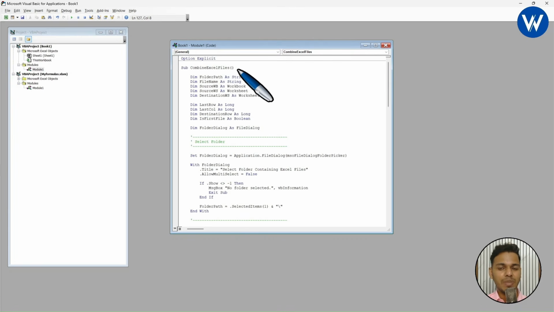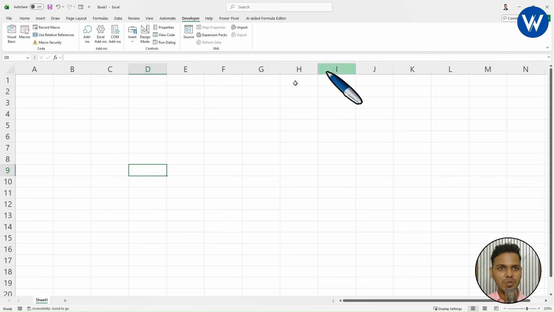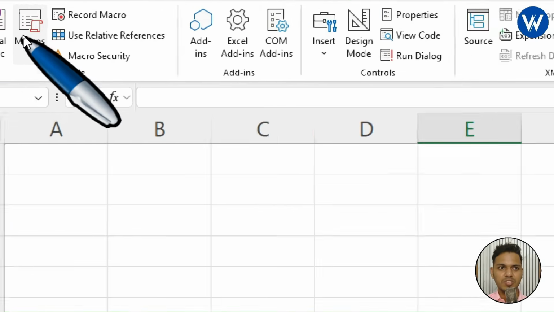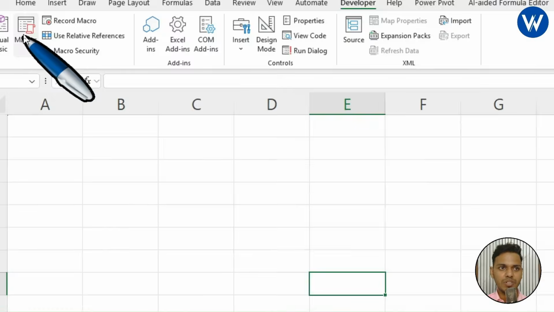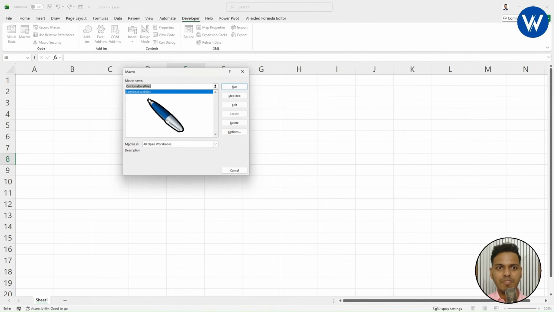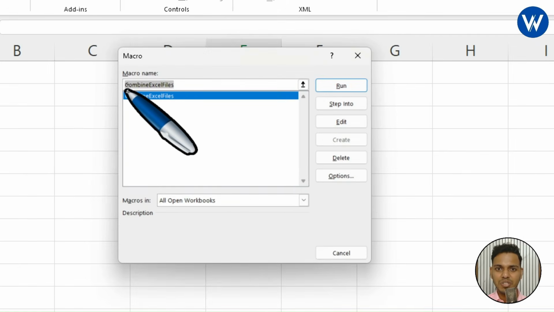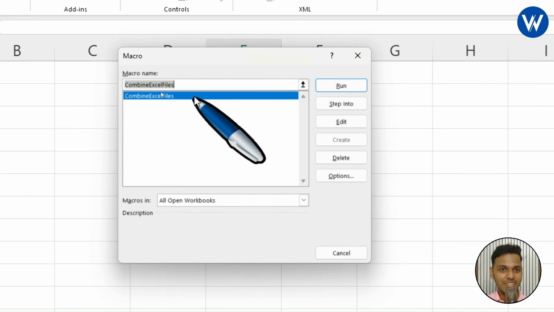The code is CombineExcelFiles. Now let's see the power of this VBA code. Here we can go to Macros. So basically you need to run the macro. We are not generating any formula, we are creating the macro. Okay guys, now simply click on this macro. Finally, it will show you that one macro is created, which is CombineExcelFiles.